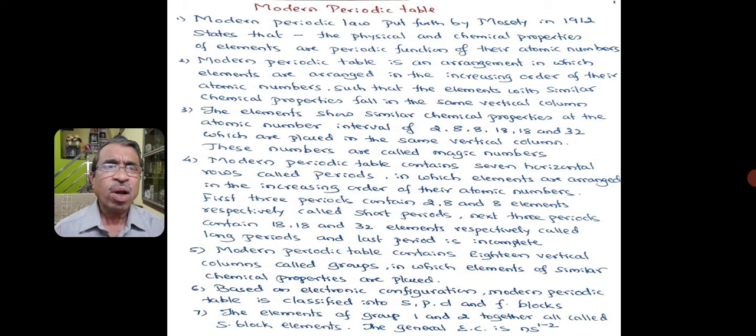Based on electronic configuration, the modern periodic table is classified into s, p, d and f blocks. The elements of group 1 and 2 together are called s block elements. The general electronic configuration of s block elements is ns1 to 2.